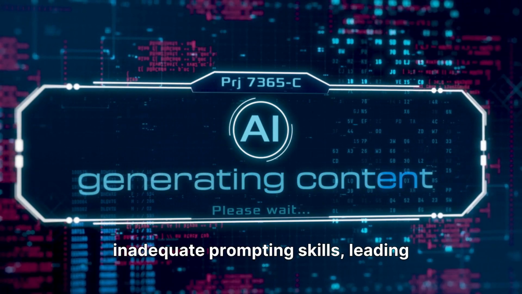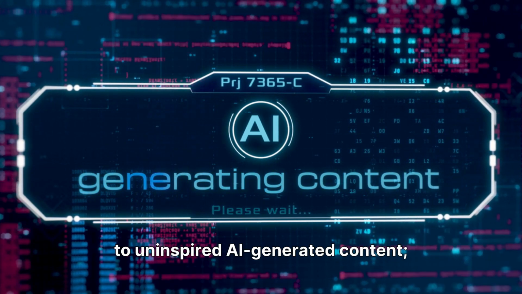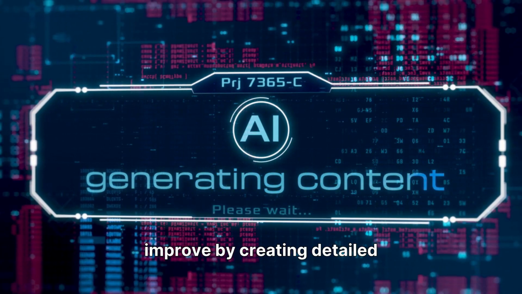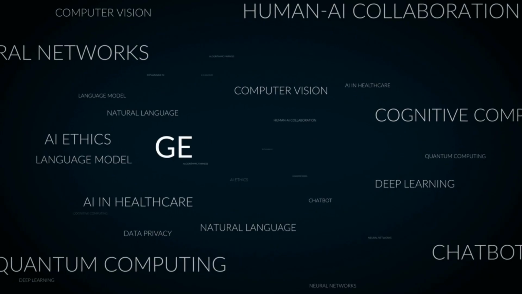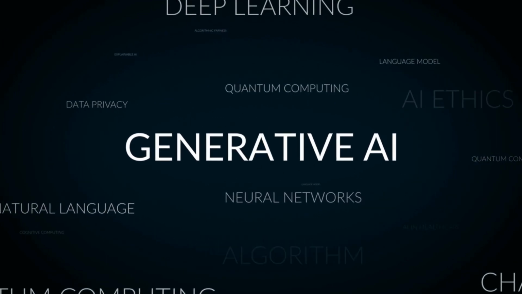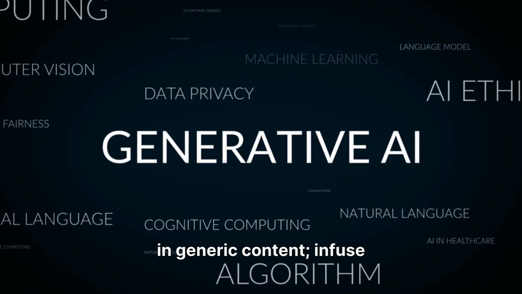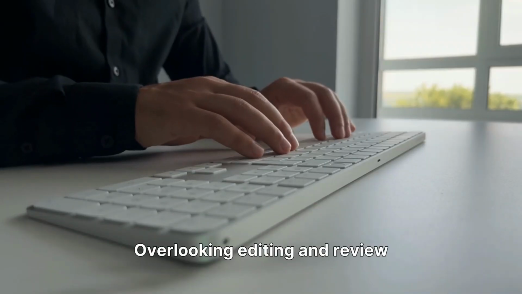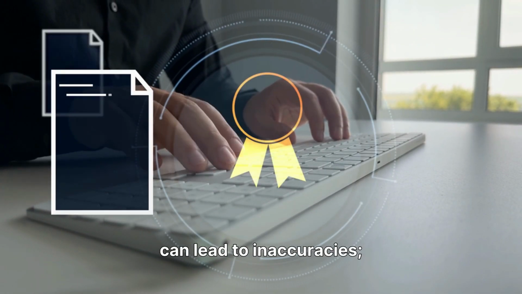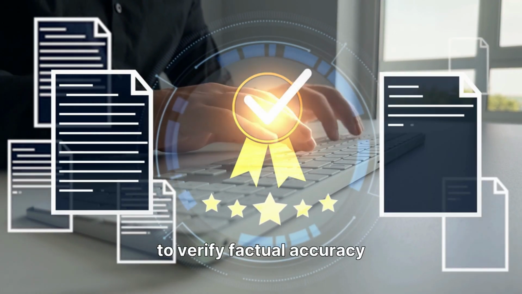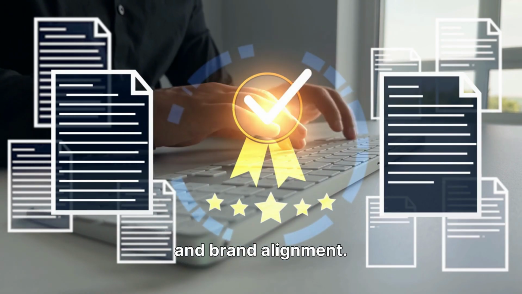Many fail due to inadequate prompting skills, leading to uninspired AI-generated content. Improve by creating detailed prompt templates. Lack of differentiation, over-reliance on AI, can result in generic content. Infuse proprietary insights and unique experiences. Overlooking editing and review can lead to inaccuracies. Implement a comprehensive process to verify factual accuracy and brand alignment.